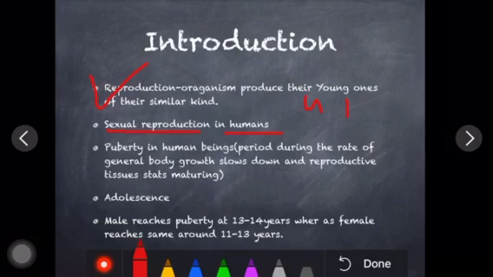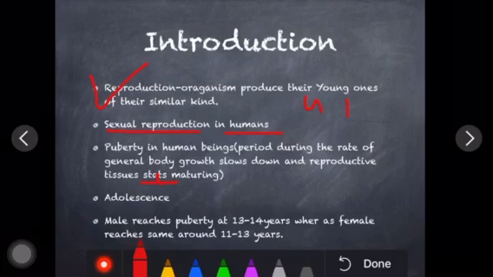Now these gametes get produced at the age of puberty. Puberty is basically the period during which the rate of general body growth slows down and reproductive tissues start maturing.